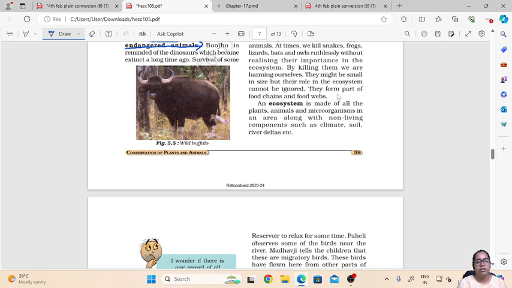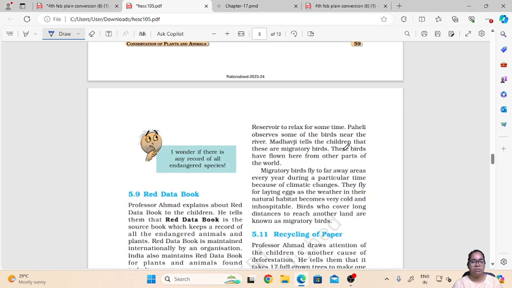So ecosystem is made up of all the plants, animals, and microorganisms in an area, along with the non-living components such as soil, climate, rivers, etc., wherein they live with each other and are interdependent on each other. So this is termed as ecosystem.